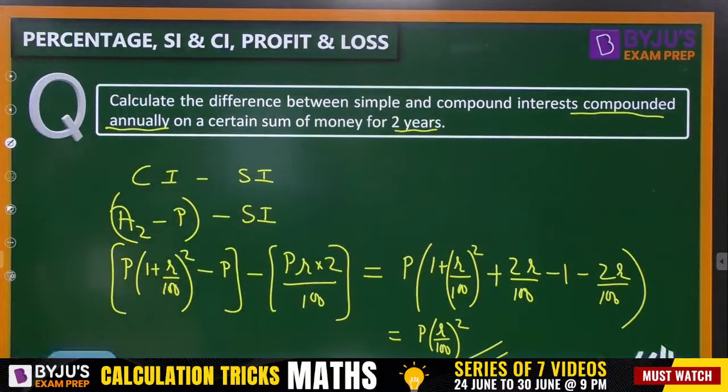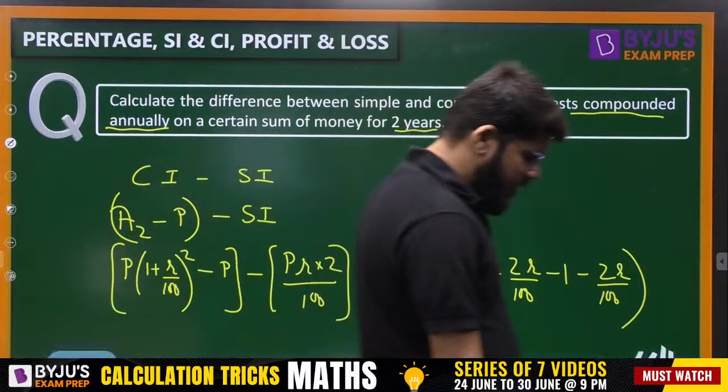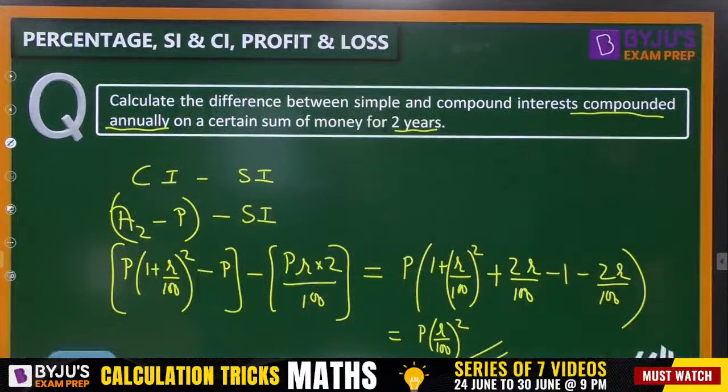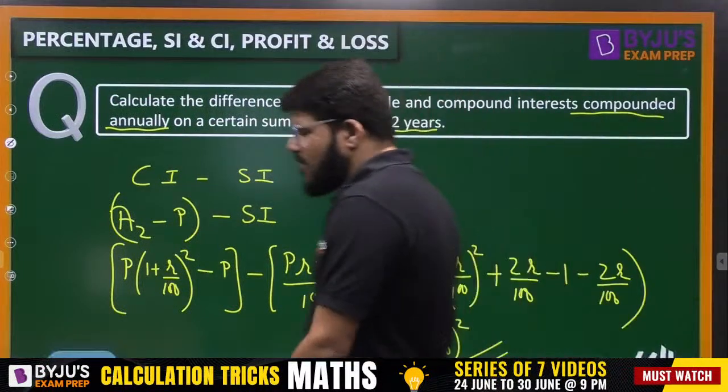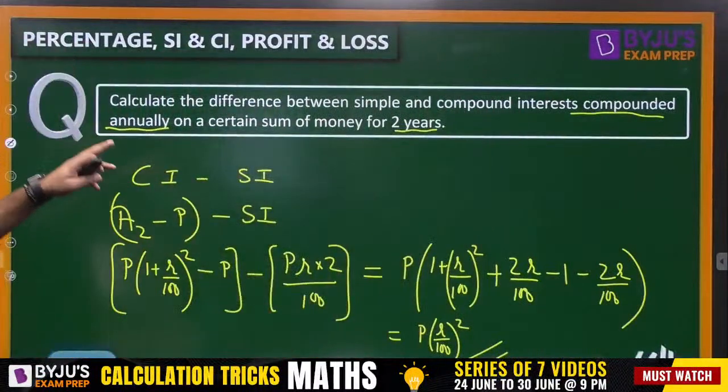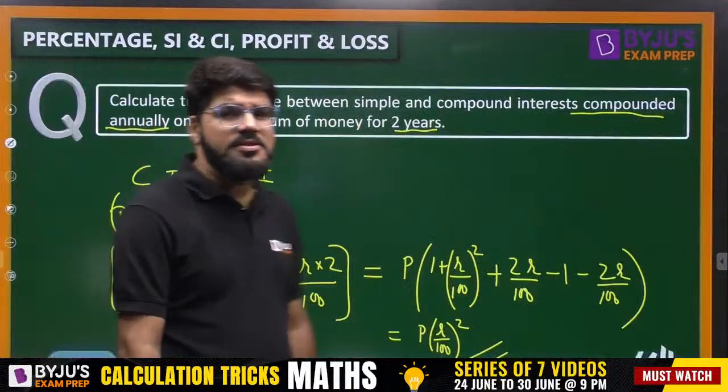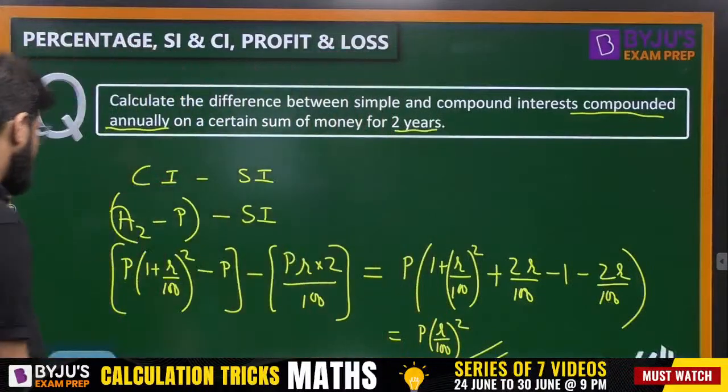What is the difference between the simple interest and compound interest? It is P (R/100)² at the end of 2 years. Now there can be questions based on this. This is an important and repeated type of question from simple interest and compound interest.